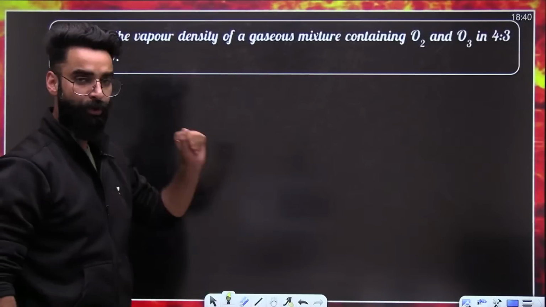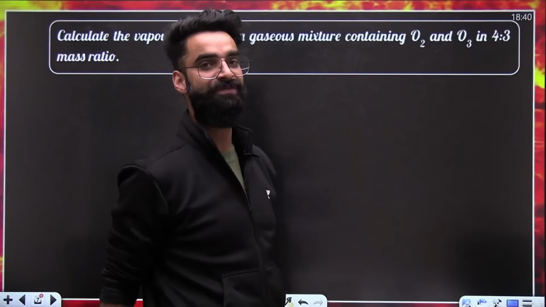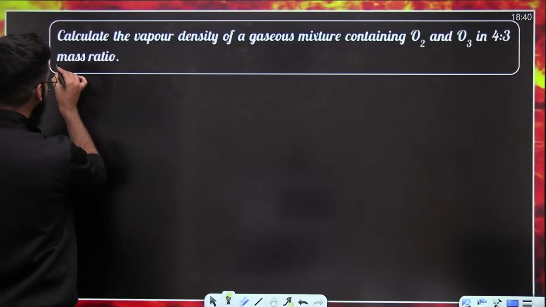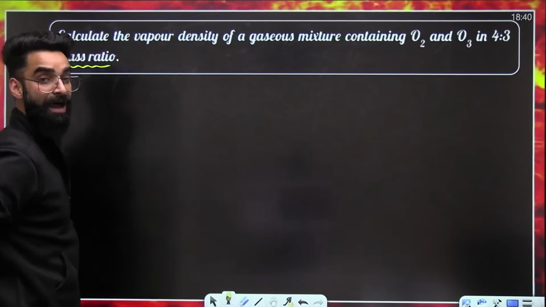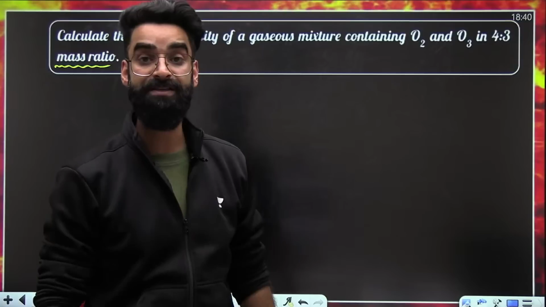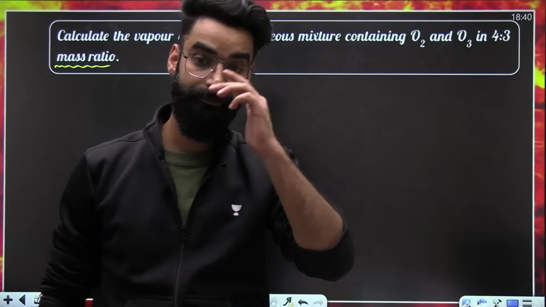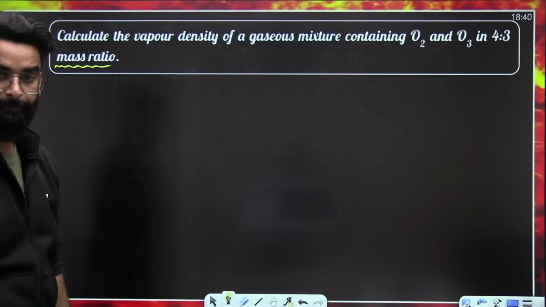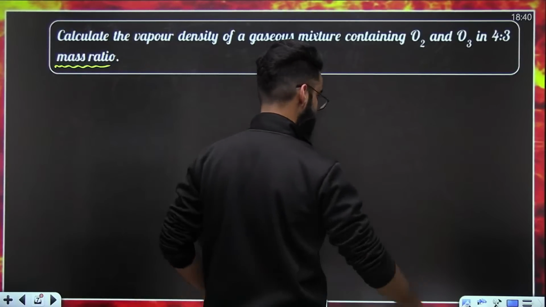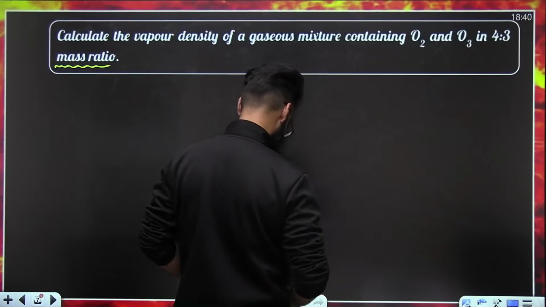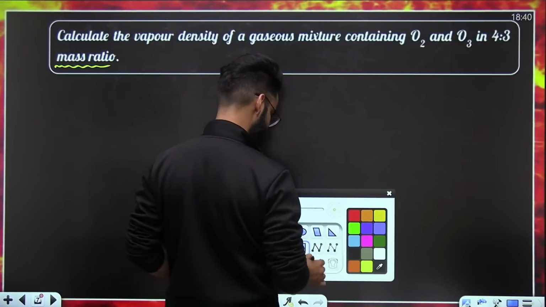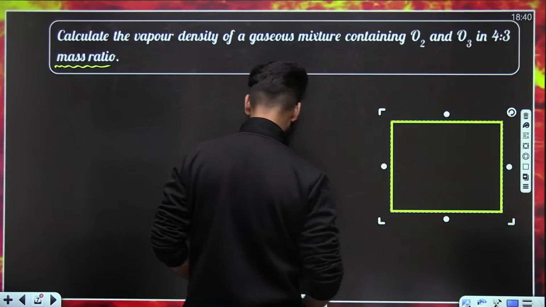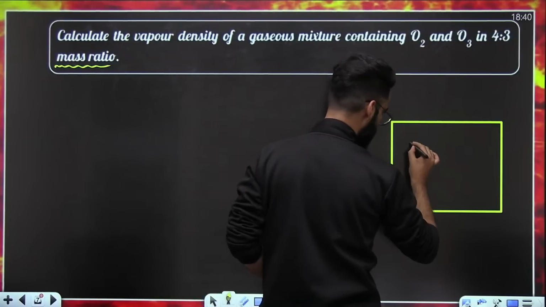Perfecto. One more question. There is one small change which I've made here. In the last question, I gave you the molar ratio. Here, I'm not giving you the molar ratio, I'm giving you the mass ratio. Can you give it a try, people? Let's try to understand this question also. As far as the question is concerned, for example, I've got a container. Let's say this is the container. And my dear students, in this container, what do we have?